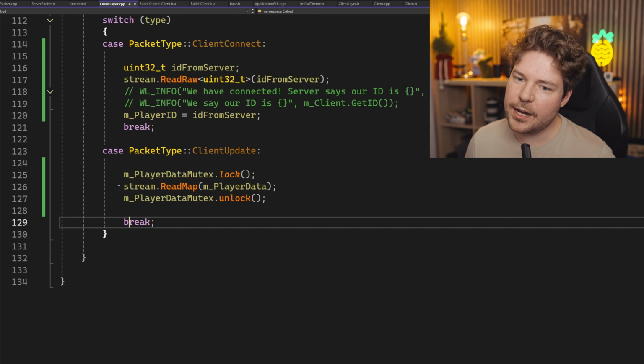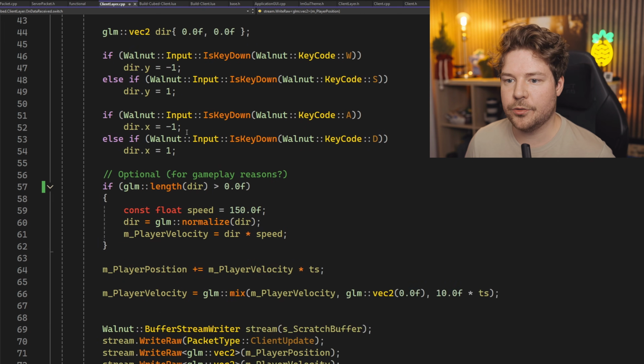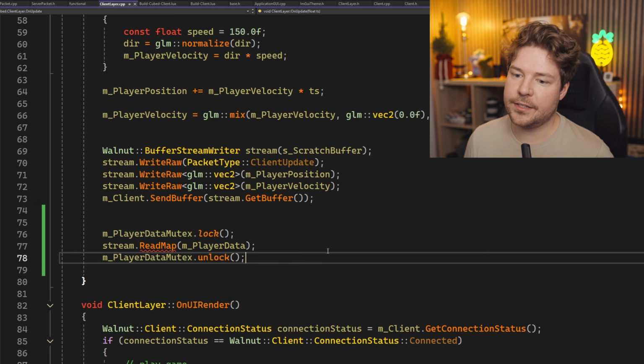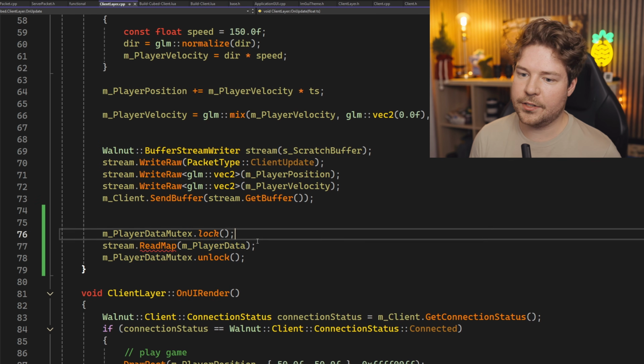We'll make sure that we lock it initially, and then we'll unlock it. What I want to try and do here is, inside update, when we do all of this and we move the player, I want to, let's not do ourselves yet, but let's actually go through. So we'll have to lock this.